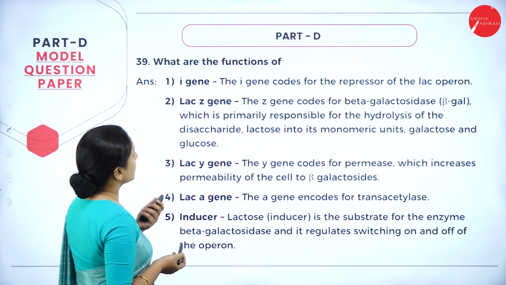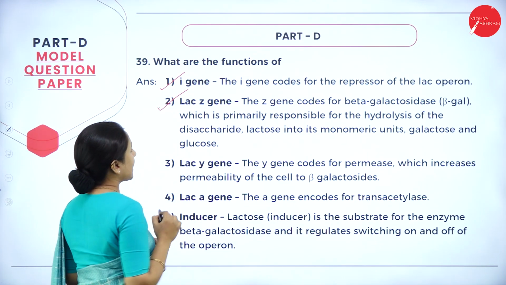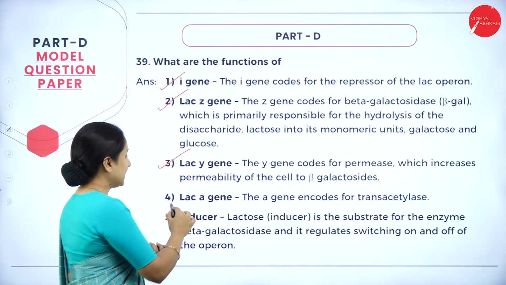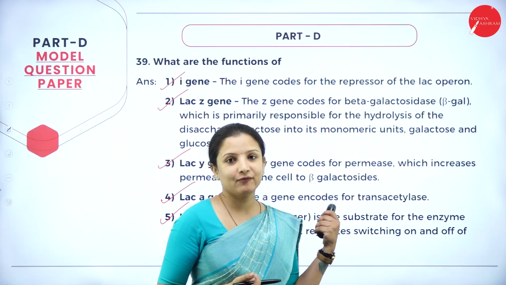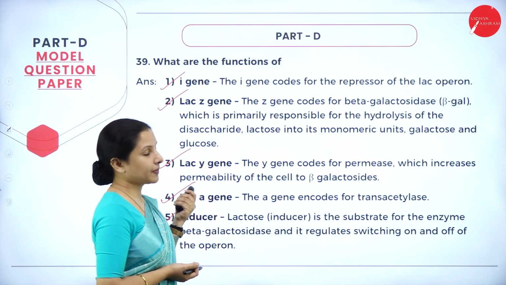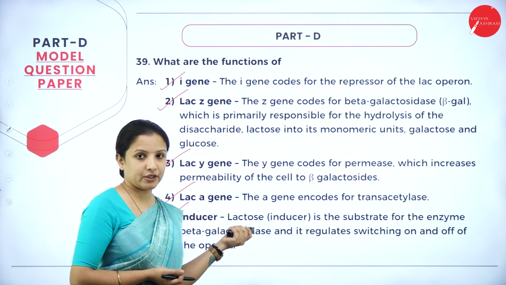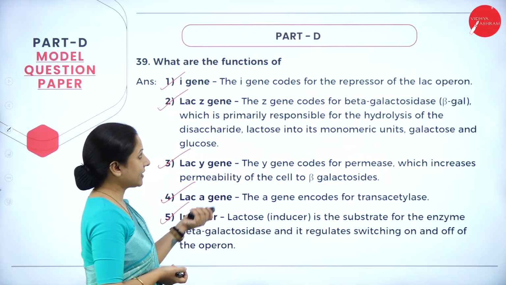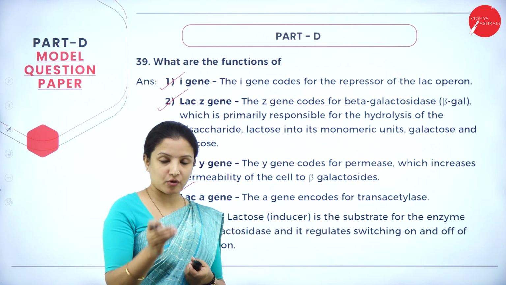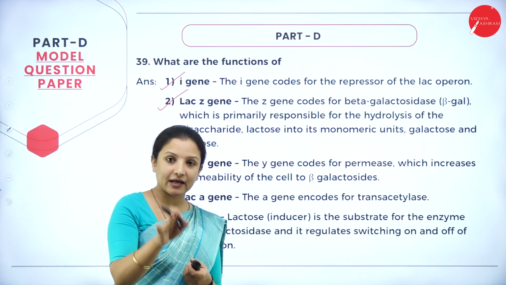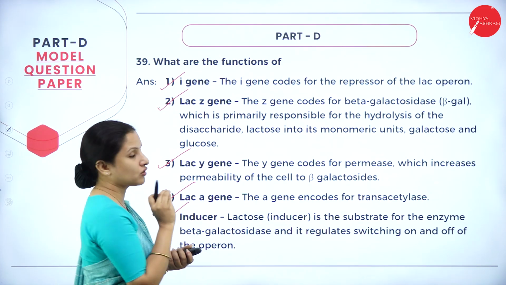So next question: what are the functions of the genes? They have given here 5 items, that is the I gene, LAC-Z gene, LAC-Y gene, LAC-A gene and inducer. Can you tell me exactly what this is? This is regarding the presence of an inducer, lactose inducer, and the absence of an inducer, that is the lac operon concept. So it is that particular experiment. In that experiment, you know that it has the operator region, the promoter region, the LAC-Z gene, the LAC-Y gene, the LAC-A gene, the LAC-I gene and all that. So I have to write what is the function of each of these genes.